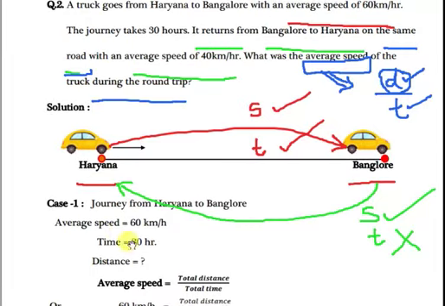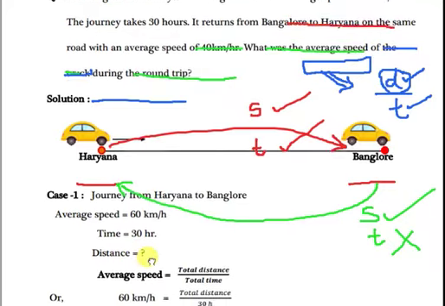So from these values we can find distance, because you know the formula: distance equals speed into time. If you multiply speed and time, you will get the distance from Haryana to Bangalore. So by this way we can get the distance. Let us see one by one how to solve.